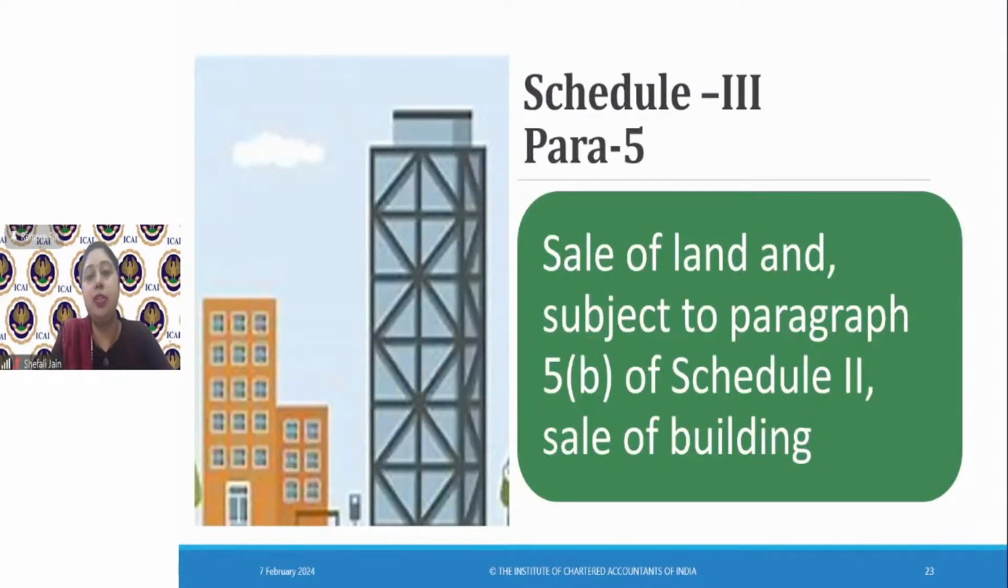Para 5 says sale of land, and subject to paragraph 5B of Schedule 2. Paragraph 5B of Schedule 2, if you remember, was regarding construction of any building. Construction involved renovation, alteration, modification, repair, everything was included in that construction. Here we say sale of land is not a supply.